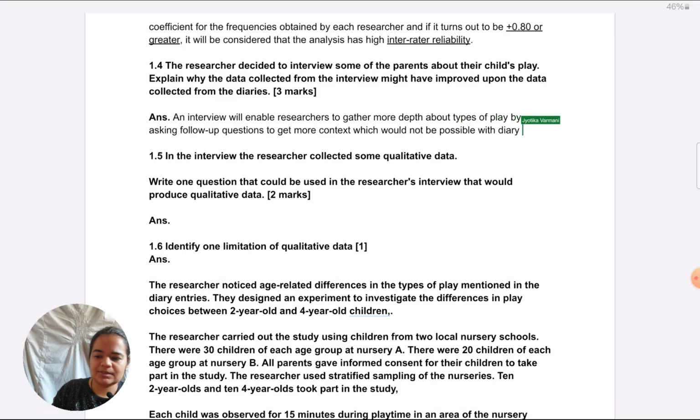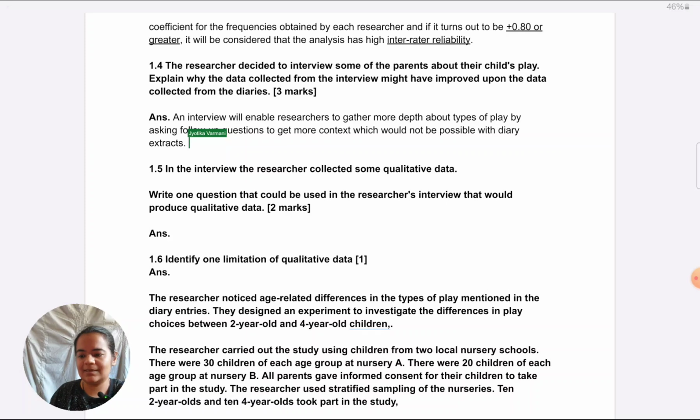Also, I think I've mentioned this many times before. When there is a comparison type of questions, like diary, how it's better than, so interview, how it's better than diary, keep implying how this is better than this possible weakness that would have been there in the diary. Like, don't not mention the diary at all. Make sure you keep on referring to the diary and show that this is how it's better than the diary. So always keep that tone throughout the answer. So whereas the diary would be limited, the interview will be detailed. That is my first point.